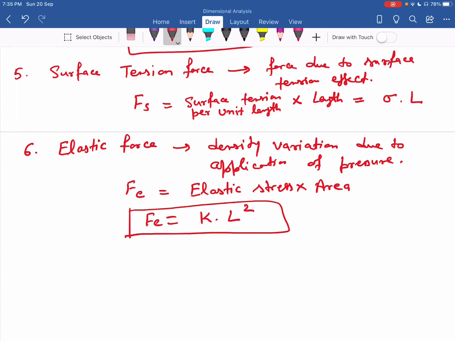So say for example, in case of laminar flow, the viscous force is more dominant. In case of supersonic flows, the elastic force is more predominant. In case of flow through a nozzle, the gravitational force is more predominant. So depending upon the phenomena, out of these forces, some forces are more dominant as compared to the other forces.